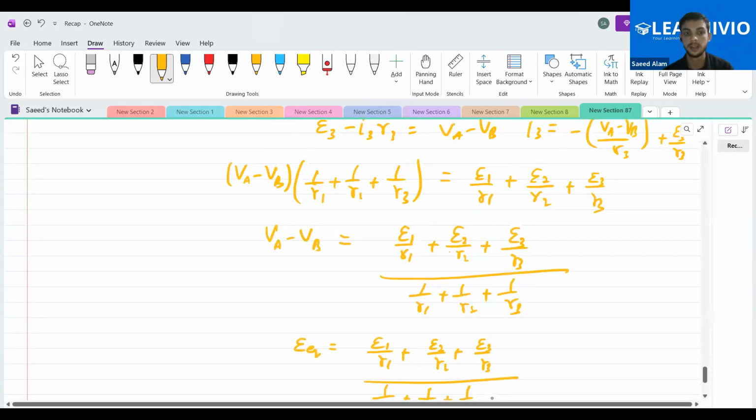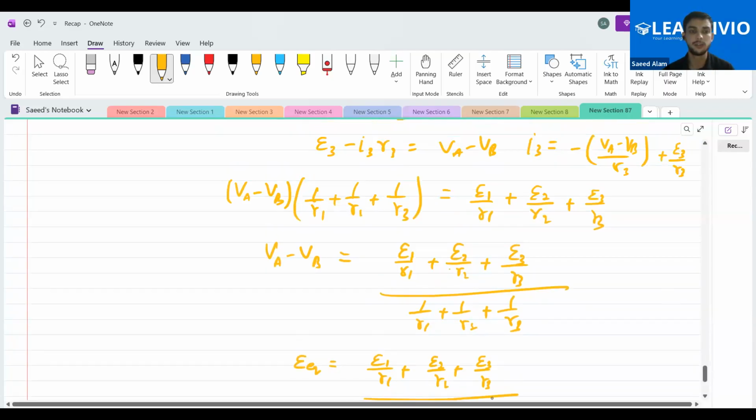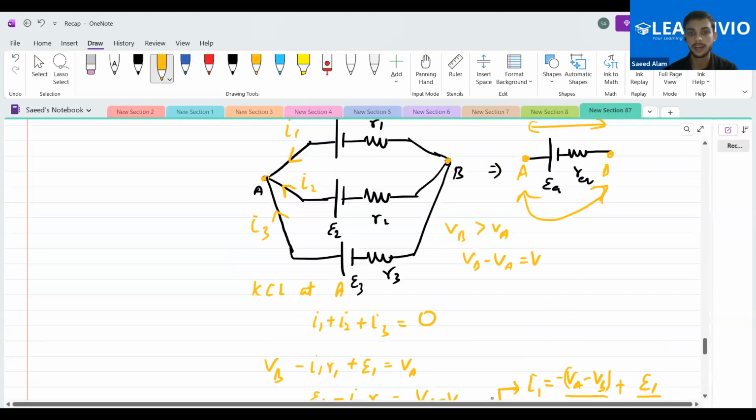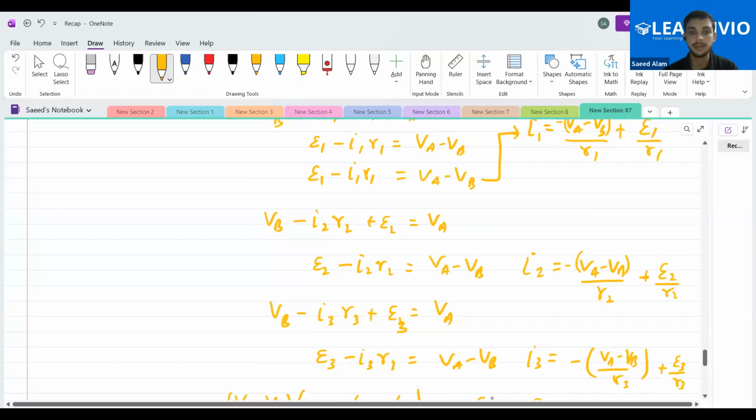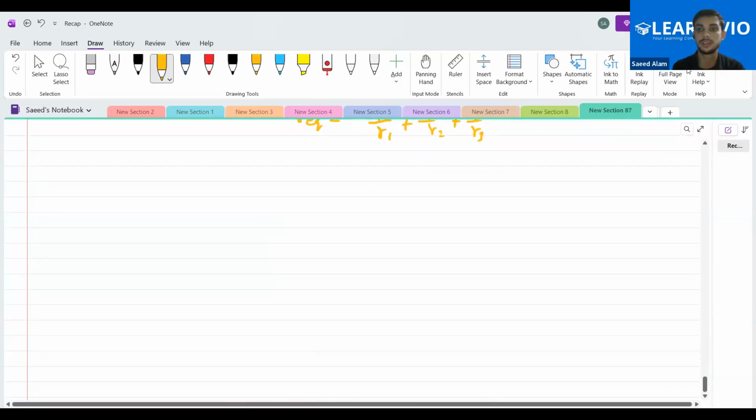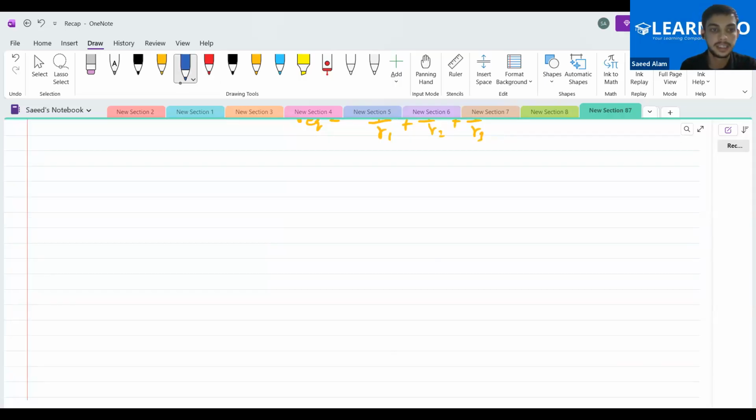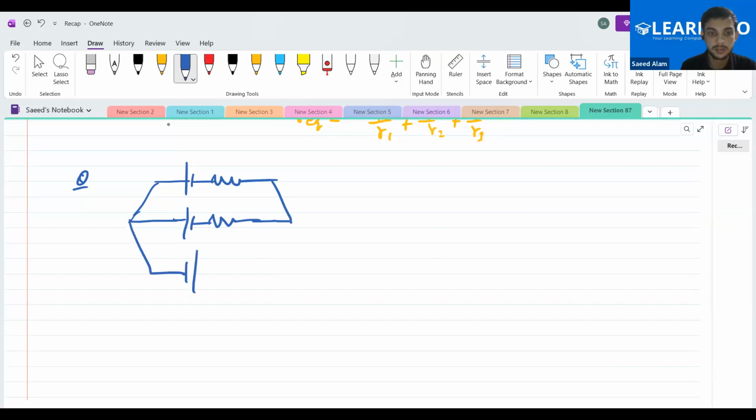Okay. Is this clear to you? The R equivalent, they are in parallel, you can consider, and that will become 1 by R1 plus 1 by R2 plus 1 by R3. So our ultimate goal is not to go into this, just to remember this, that whenever the circuits are given to you like this, although the proof will not help you a lot while solving the questions, you have to remember this thing. This is the final conclusion that I'm giving to you.